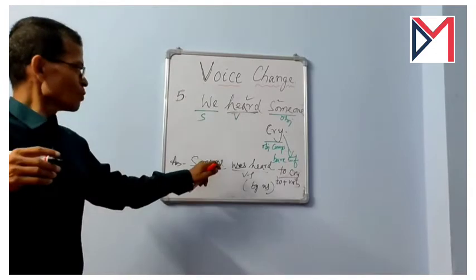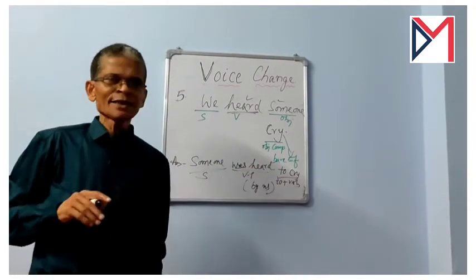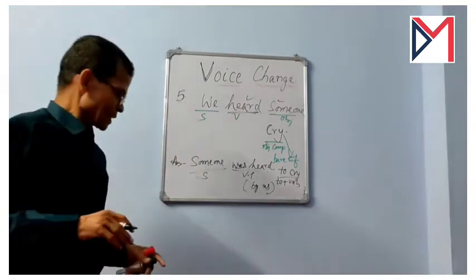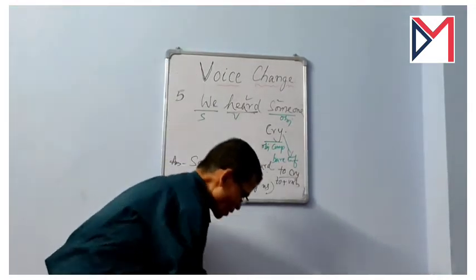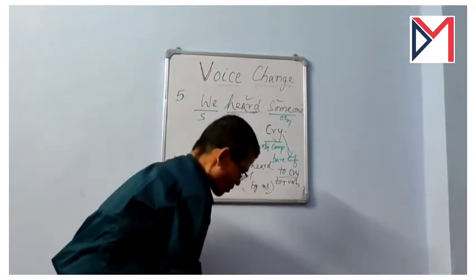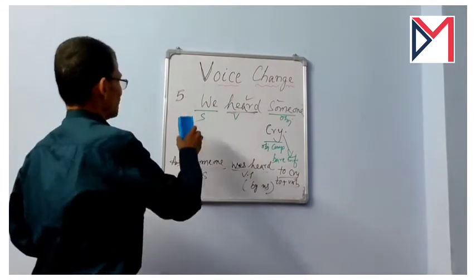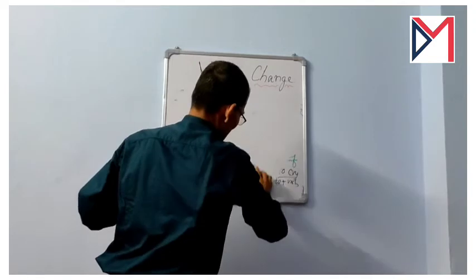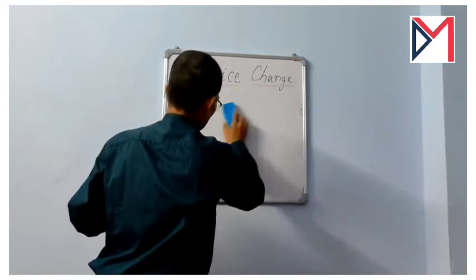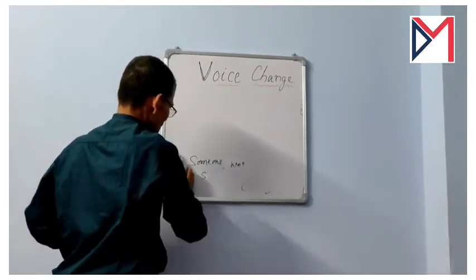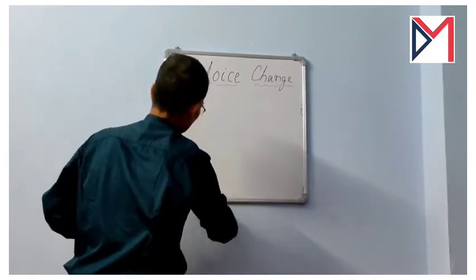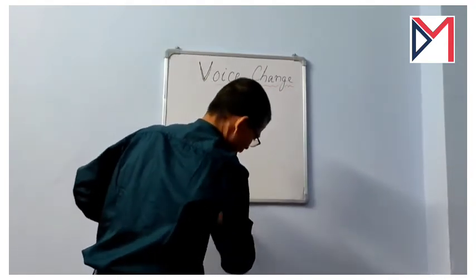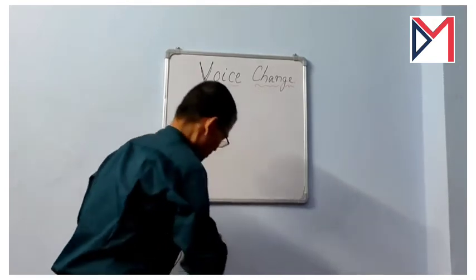Okay, someone was heard to cry, that is enough, meaningful. Okay, now this is about teaching you the infinitive, and come to another example of a different type of infinitive. And here I told you about the bare infinitive and the gerund, and the gerund was kept intact without any change, but the bare infinitive was changed to infinitive.